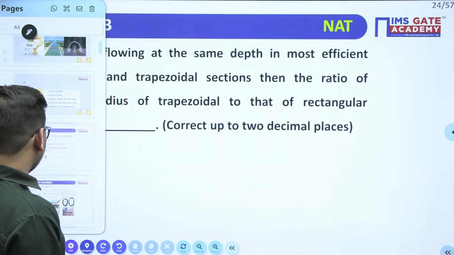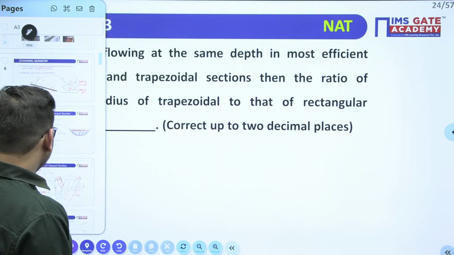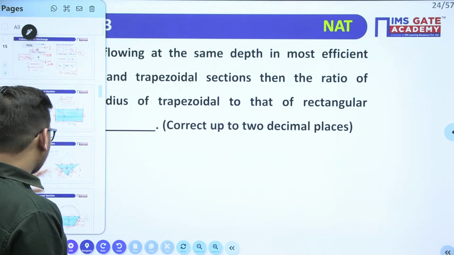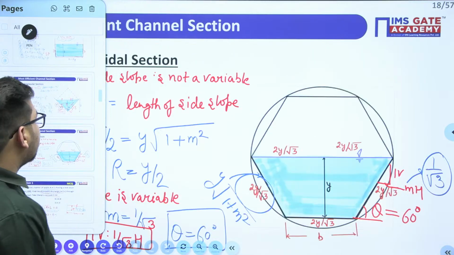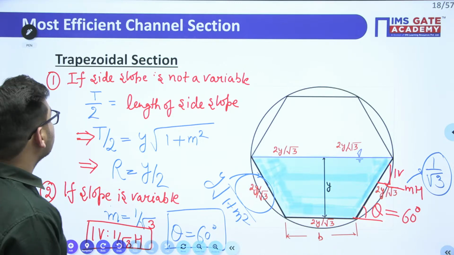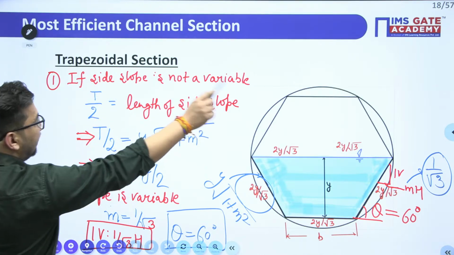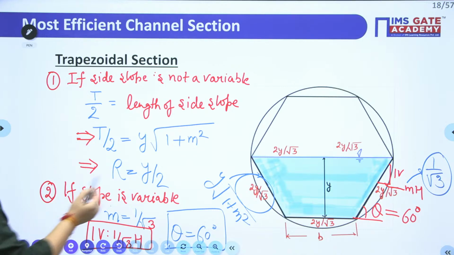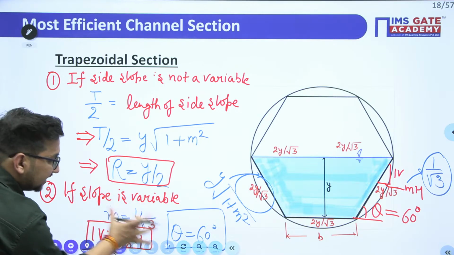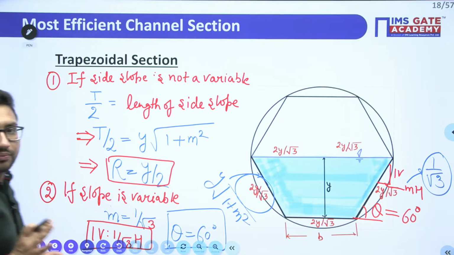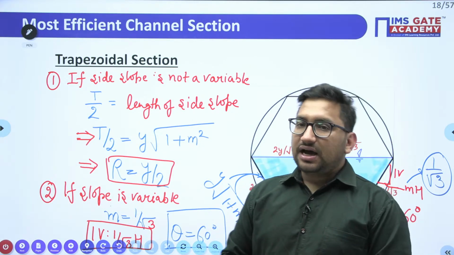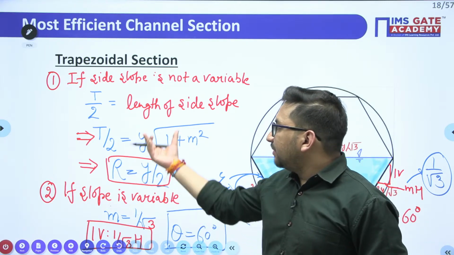If you remember the most efficient trapezoidal channel, right? So I have told you that if the channel slope is not variable, we have seen two types of conditions. One is R is equal to y by 2, right? So this R is equal to y by 2 will be in this case also and in this case also. Clear? This is the direct result which I have given to you. Otherwise, this R equal to y by 2 can be derived from this particular case only.